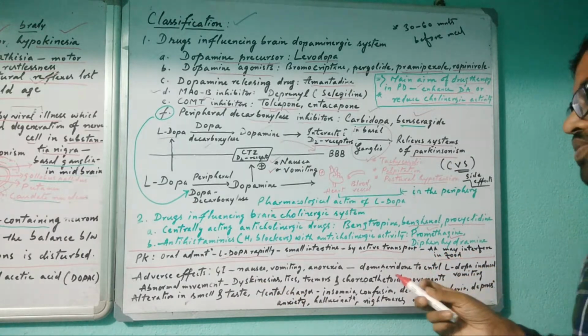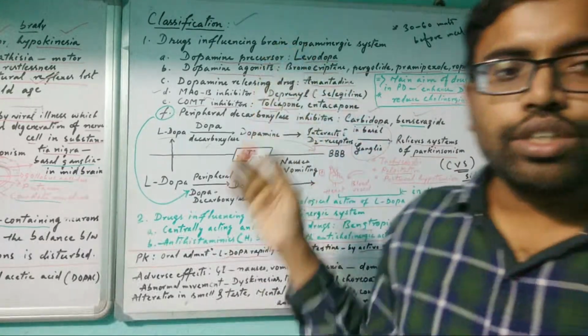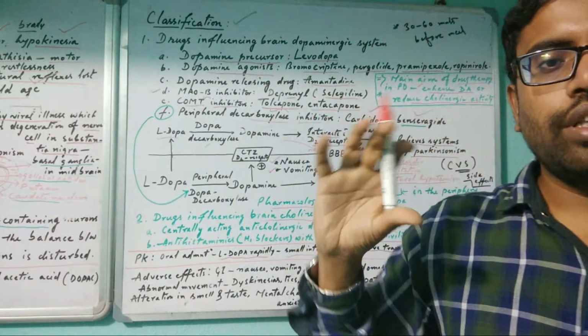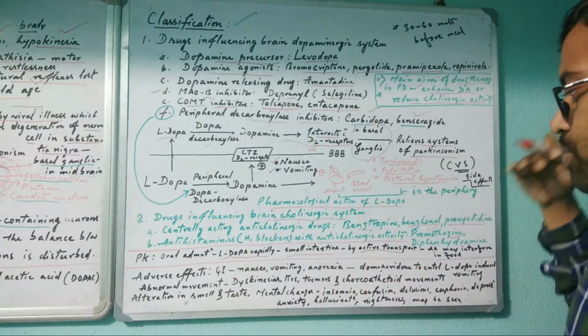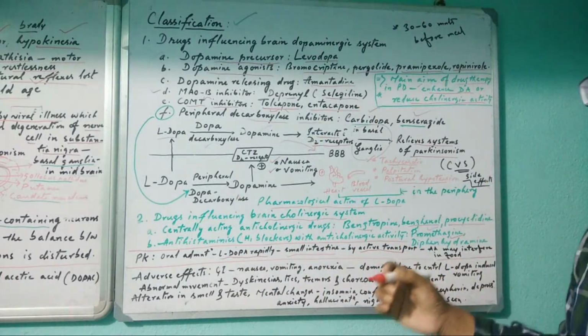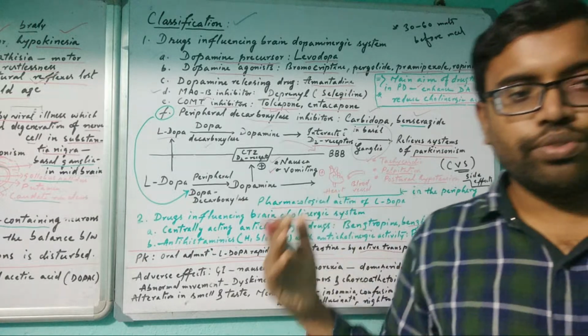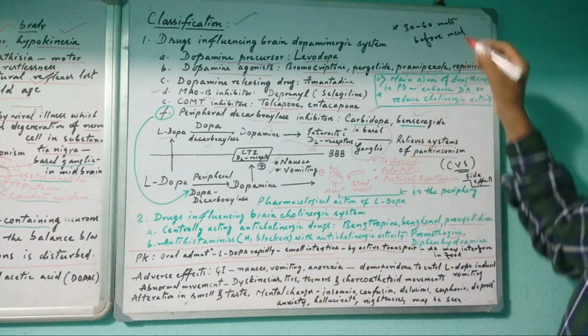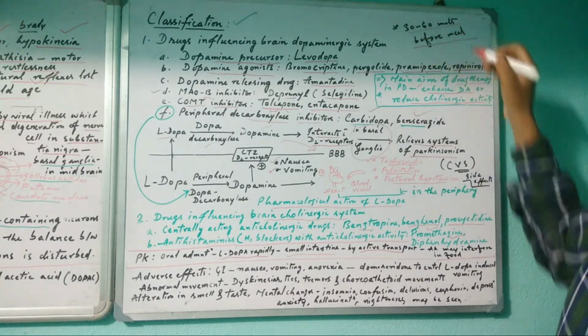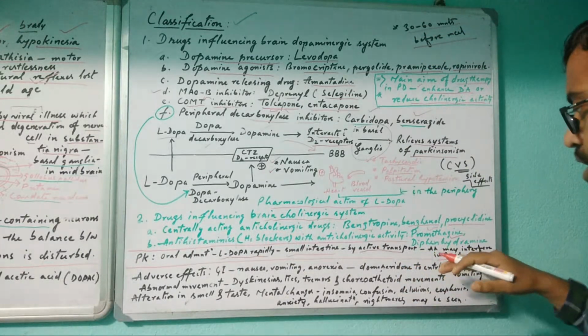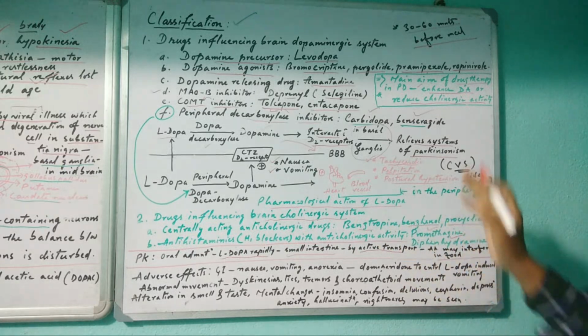If someone takes these drugs with foods containing amino acids, they may interfere with the drug, so it should not be taken immediately after food. It is recommended to take it 30 to 60 minutes before a meal, to stop interference with food.